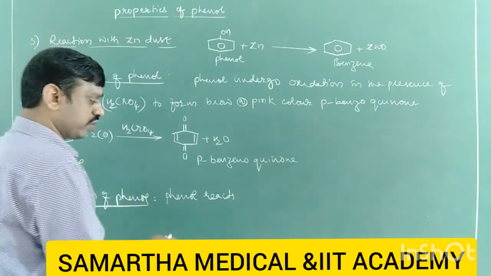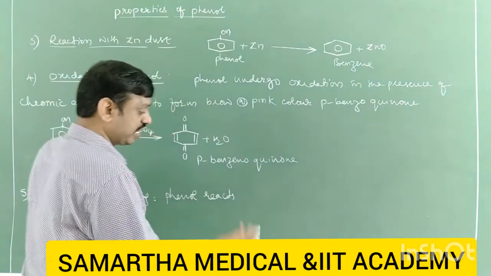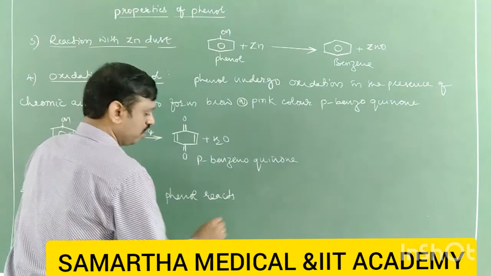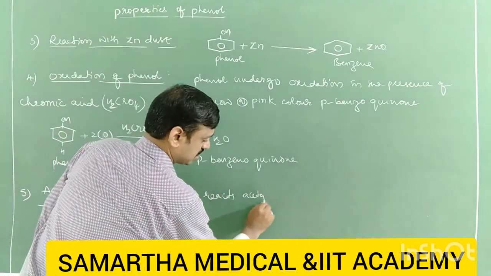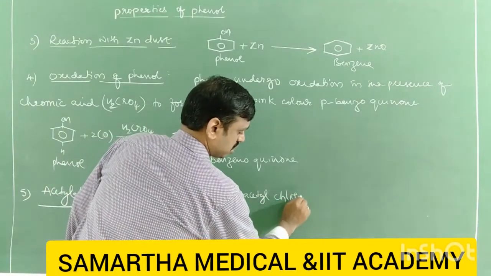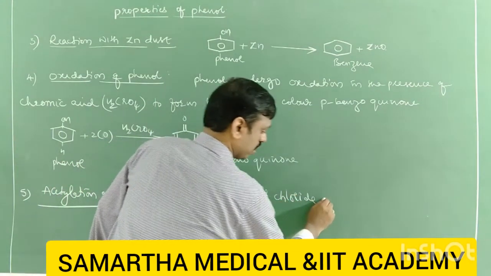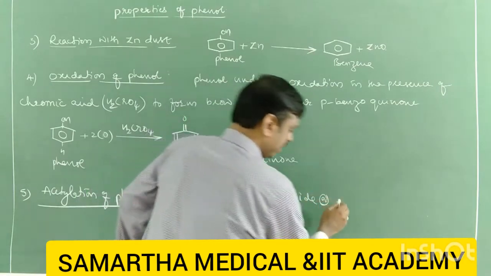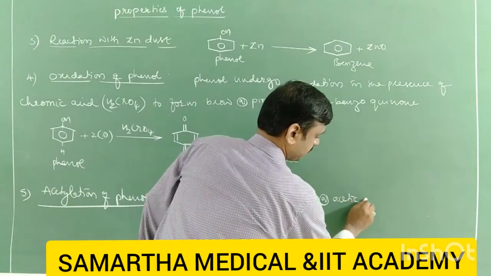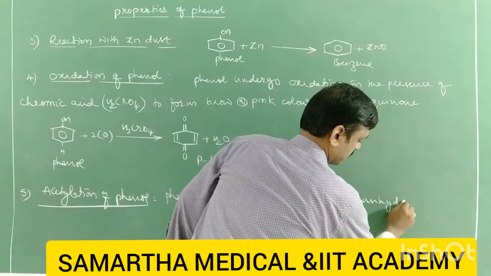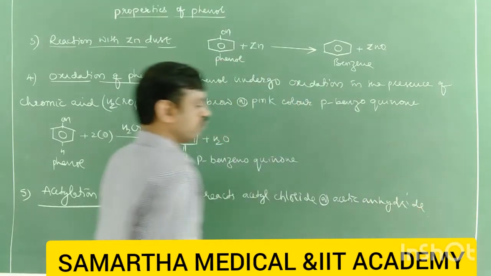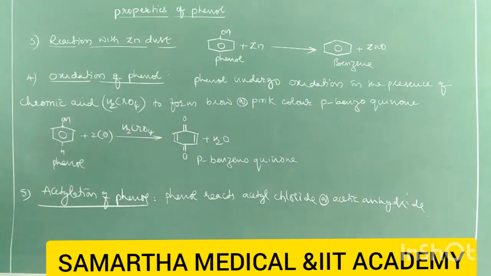Let us take the acid chloride as acetyl chloride, a particular example. Phenol reacts with acetyl chloride, which is nothing but an acid chloride, or with acid anhydride, for which I will take acetic anhydride. So phenol is treated with acetyl chloride or acetic anhydride in the presence of pyridine.